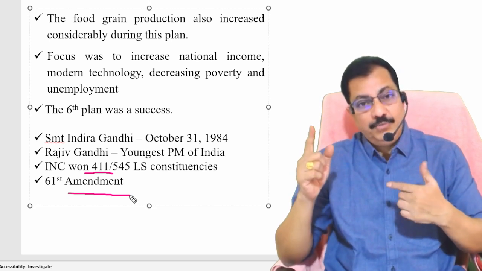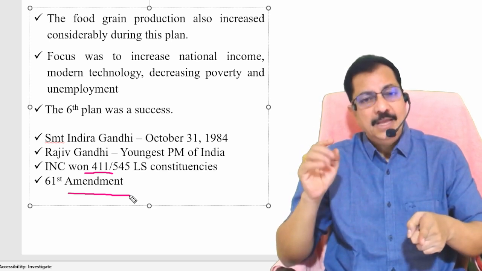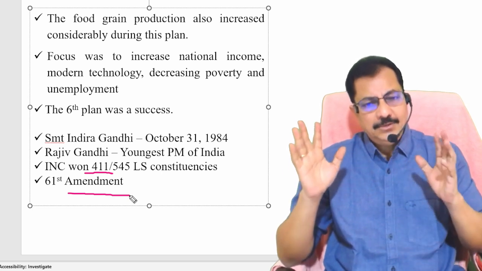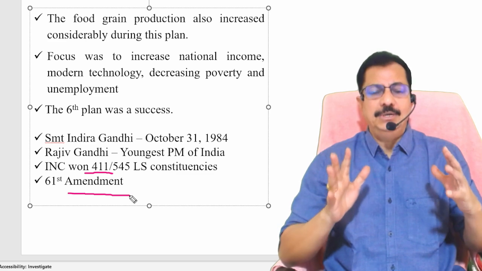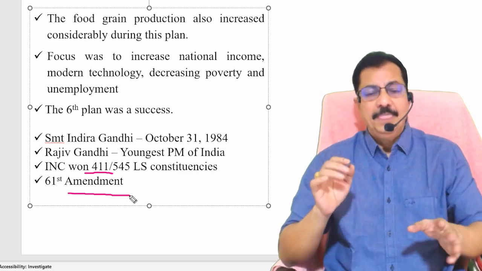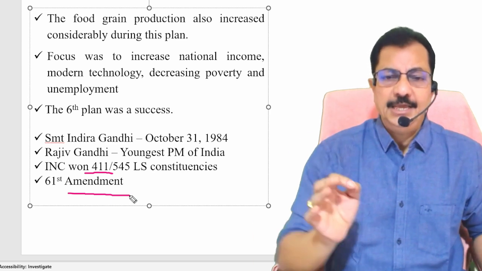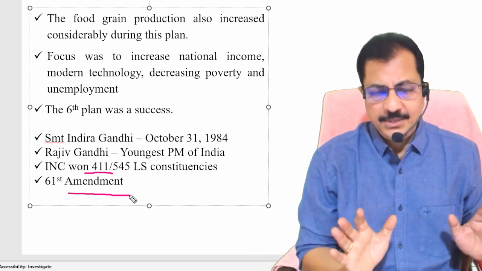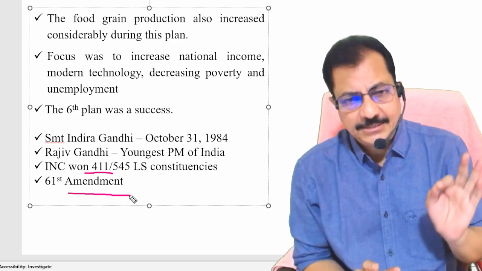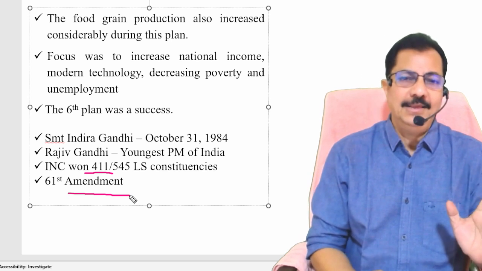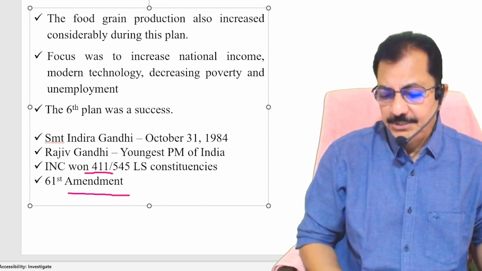But the actual work was initiated during the time of Shri Rajiv Gandhi, meaning he is also associated with a large number of things with respect to India. One important thing is the reduction of the voting age from 21 years to 18 years was done by the Rajiv Gandhi government through the 61st Constitution Amendment Act. Am I clear? Right? So this is what happened during that time.